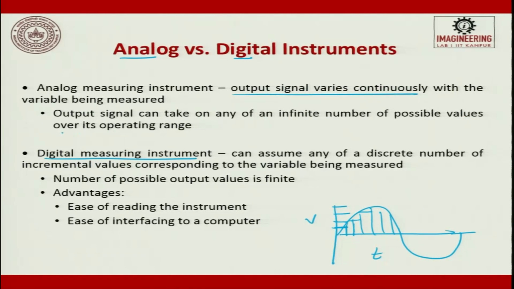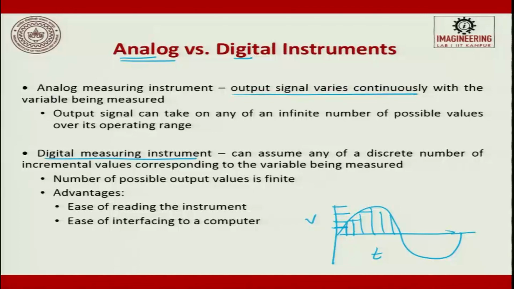The advantage of analogous is that the output signal can take on any of an infinite number of possible values over its operating range. If you want to split it to the smallest level, you can keep splitting if you have analogous data. Reconstructing from digital data to analogous data will always have some error. So, that is why people say digital has a restriction. Earlier people used to convert from here to here, now people are going from here to here. Here the number of possible outputs is finite, here it is infinite. The advantage of digital is that it is easy to read the equipment and easy to interface to a computer because it is a digital value.